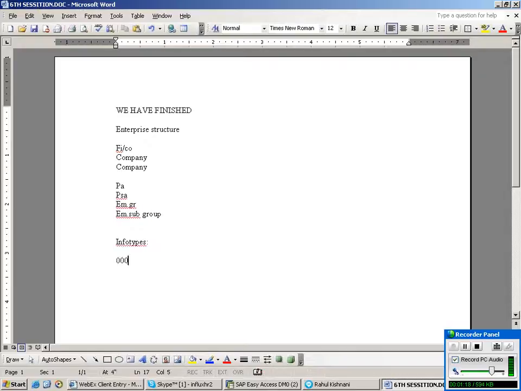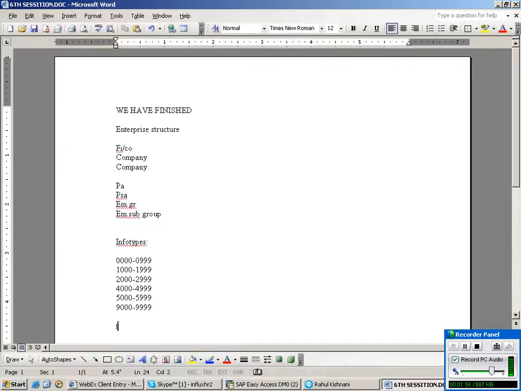I have explained the number ranges. 0000 to 0999 is for personnel administration or personnel action. 1000 to 1999 is for organizational management. 2000 to 2999 is for time management. Then 4000 to 4999 is recruitment. 5000 to 5999 is e-recruitment. Then 9000 to 9999 is for customer specific.